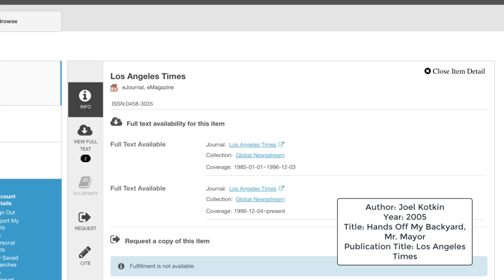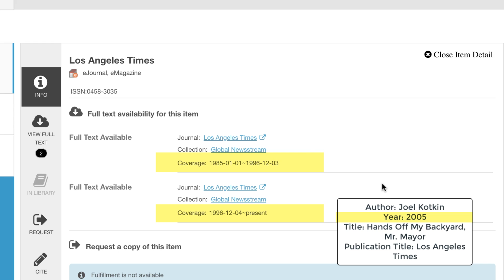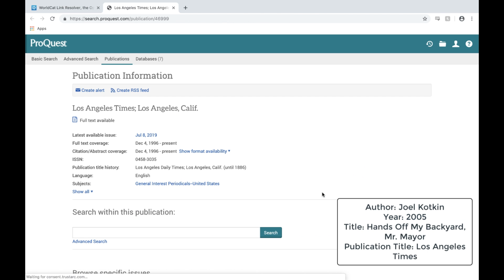We now have to match dates for the correct database. The date in our citation is 2005. And the second result has a date range of 1996 to present, which 2005 falls into. Let's click this result. This takes us to where the subscription to the LA Times lives. Type in the article title under Search within Publication. With articles and publications, less is always more because these systems can be easily confused. So, leave out any punctuation.